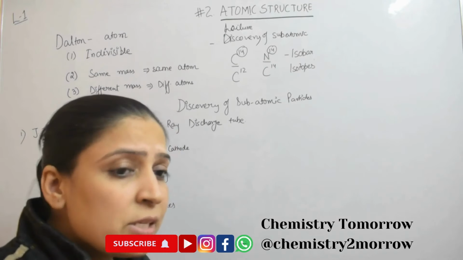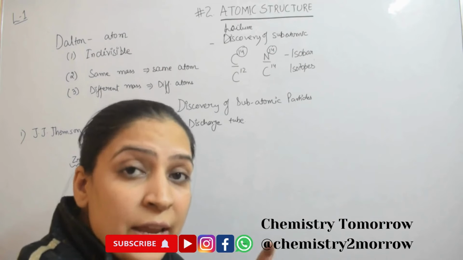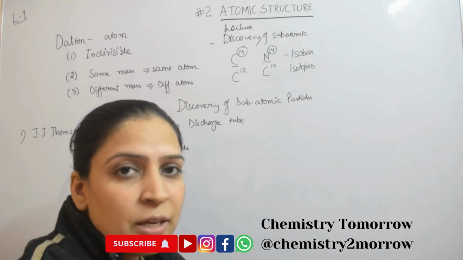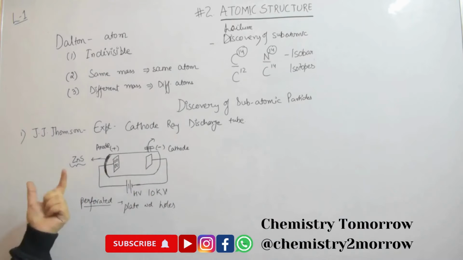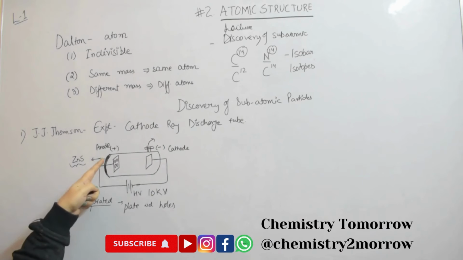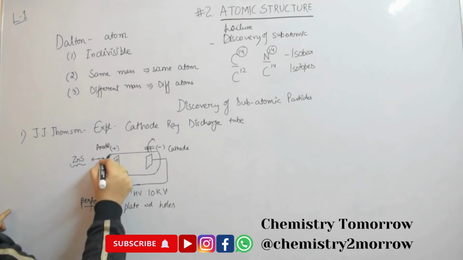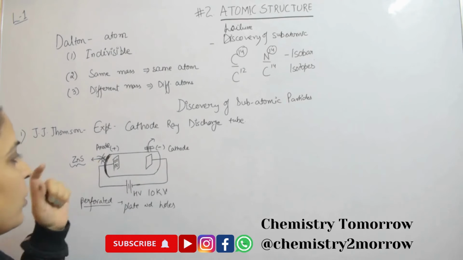So phosphor materials are those which, whenever any light or high energy beam or high energy particle strikes such a surface, take that energy and glow up. So if something is coming with high energy on the zinc sulfide coating, then this will show some kind of spark or light. It will get illuminated. So you know that something is coming towards it.